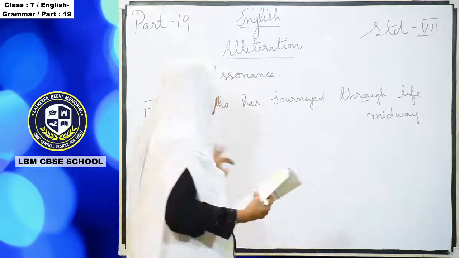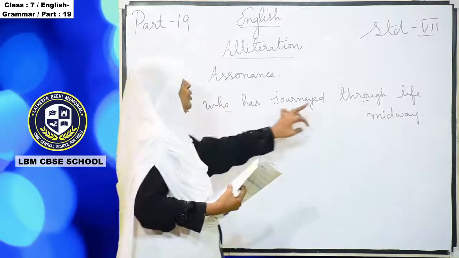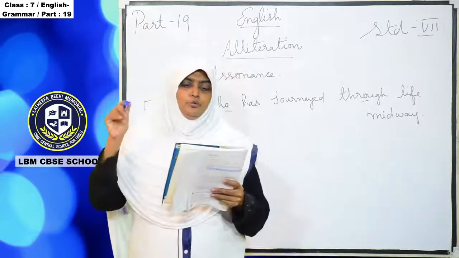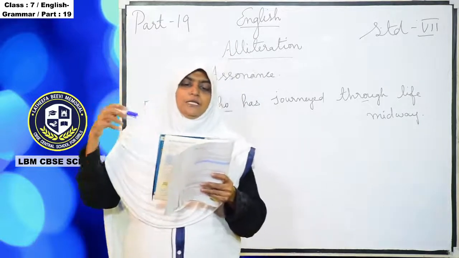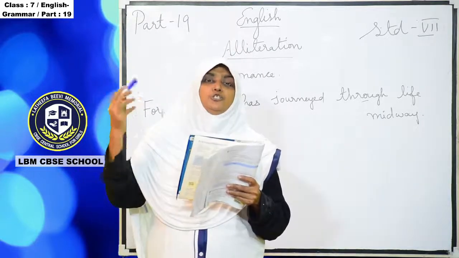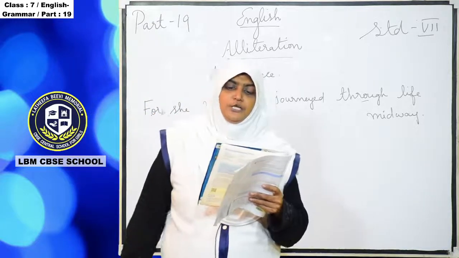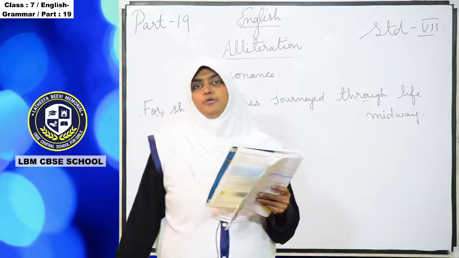Understand? Who, through. So the repetition of U sound we call assonance.